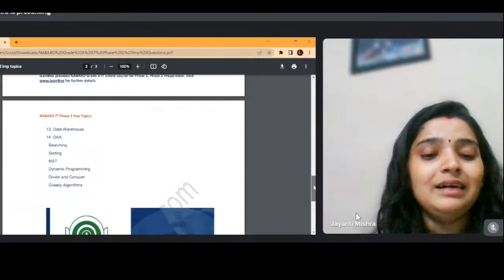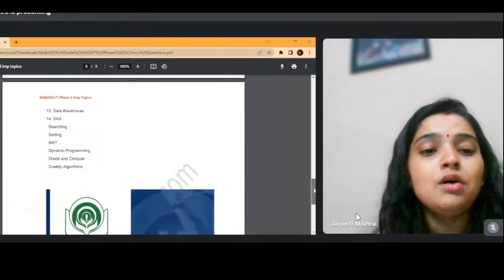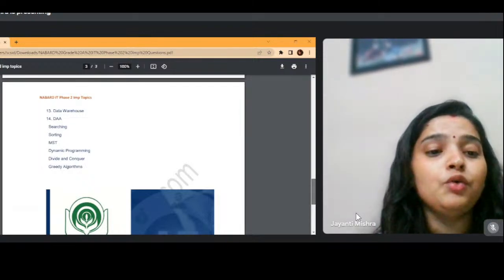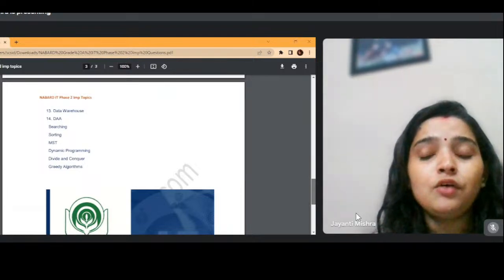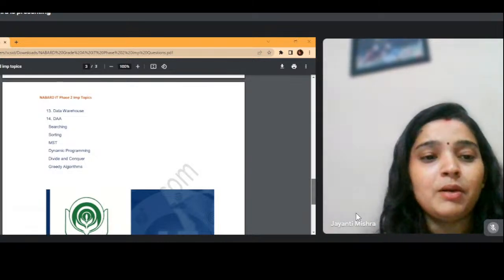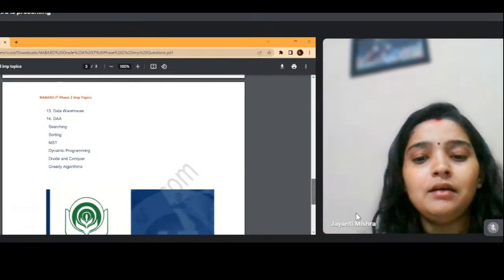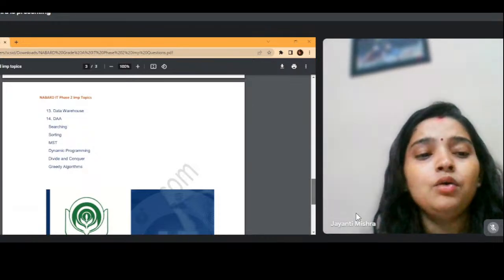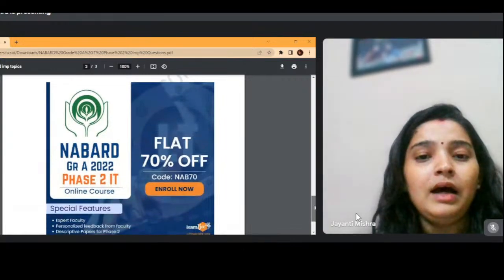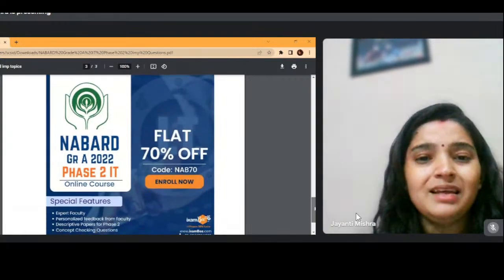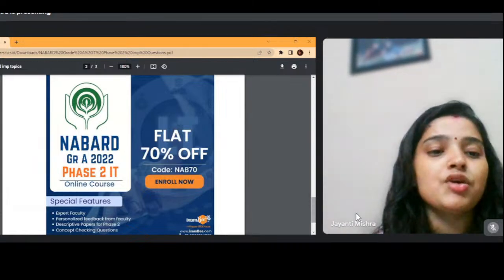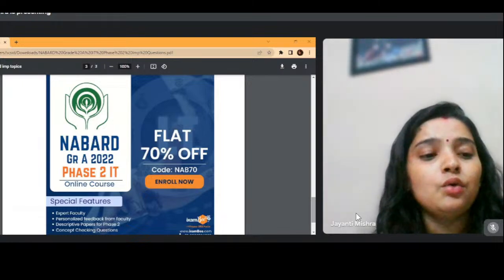After that, I think the list has been exhausted. These are the must-do topics that you need to cover before you go to the exam hall. It is not exhaustive. Once you are done with all these topics, you can expand your scope according to the syllabus given by NABARD, and you can learn anything out there. But you have to be selective because the time is very short and the pattern is such that they can ask anything. So you should first pick up those stones which are actually going to increase the weight of your bag. Learn those topics first.